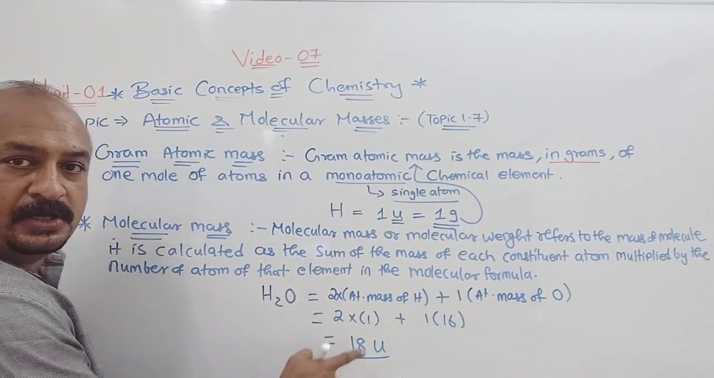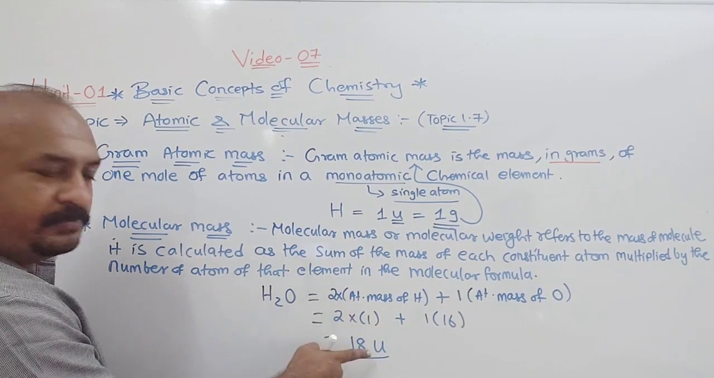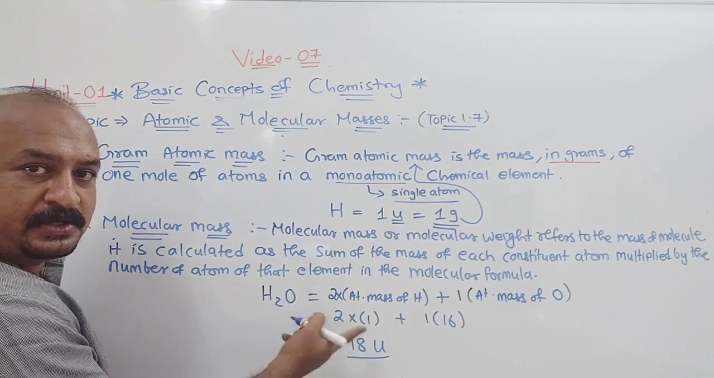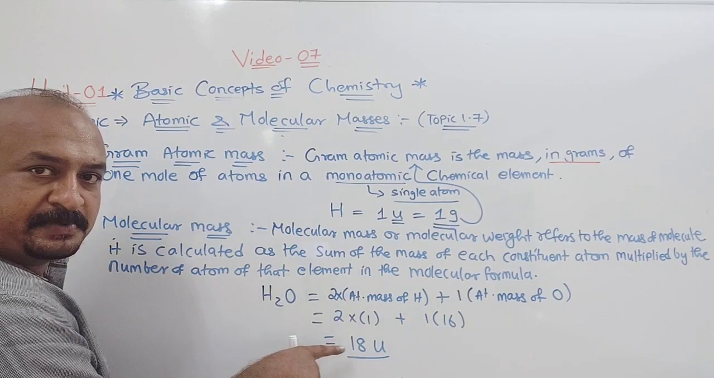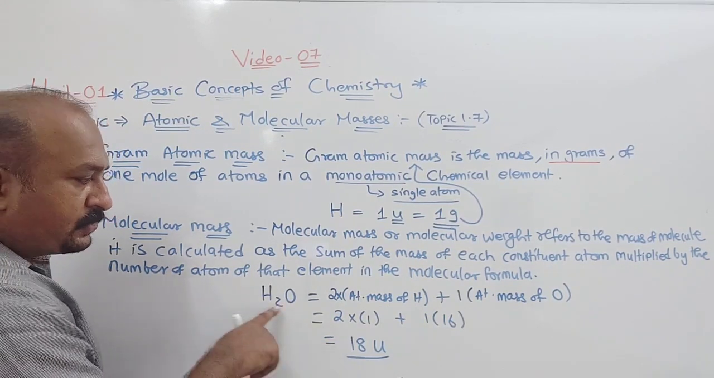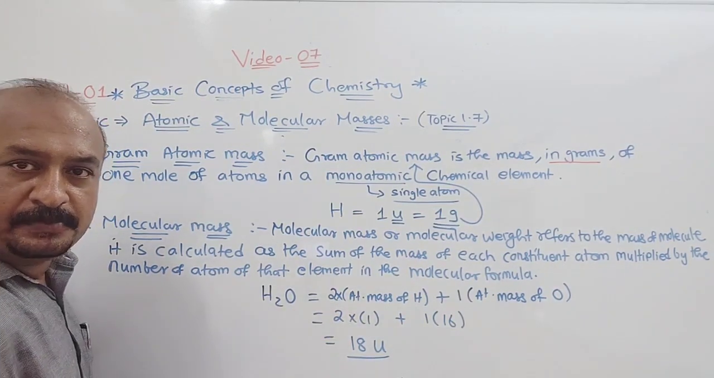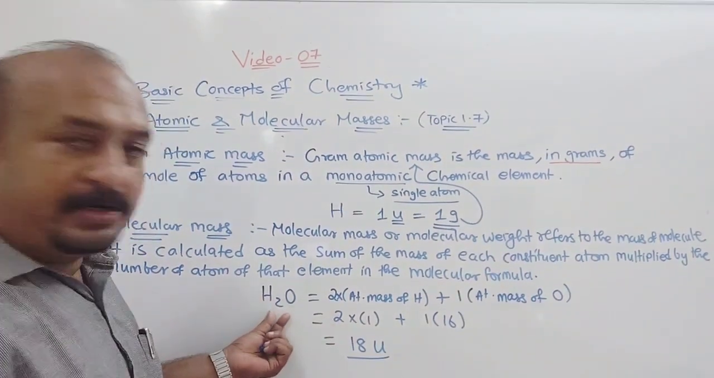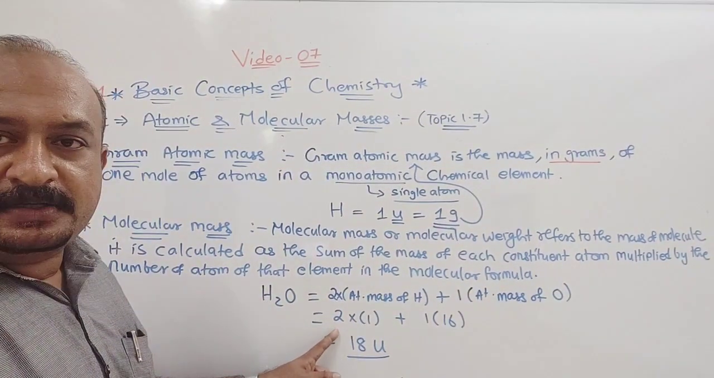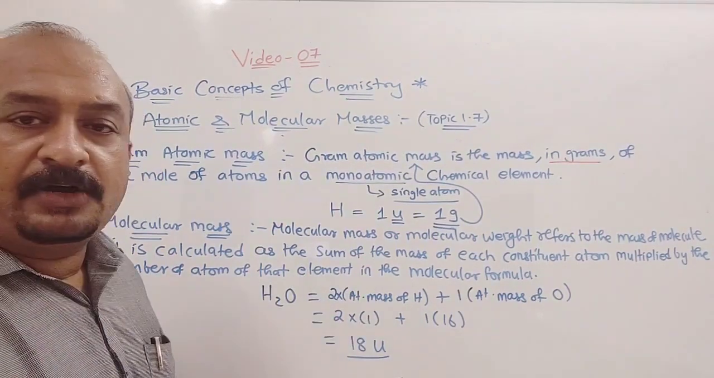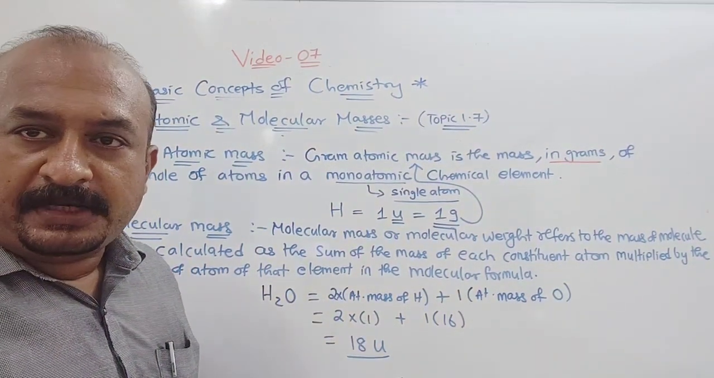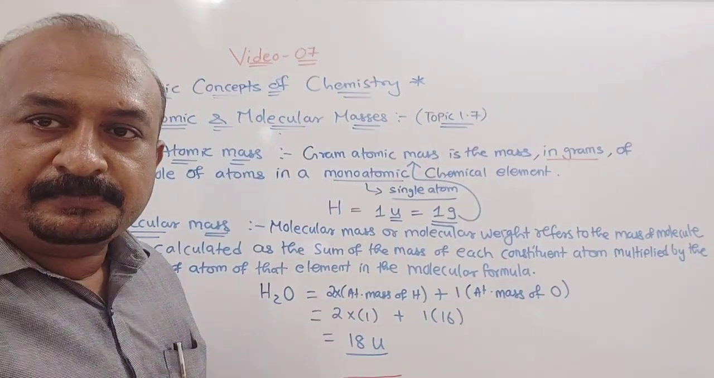80 U. U is the unit for molecular mass. Understood or not? Now gram molar mass, that also I will explain after this. So this part understood? So like this we have to add all of this, and multiply by the number of atoms written next to each. Understood this part? So this is the way we find out molecular mass. Okay, now the next part.